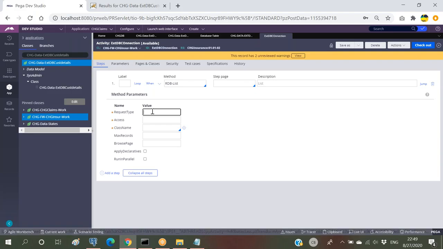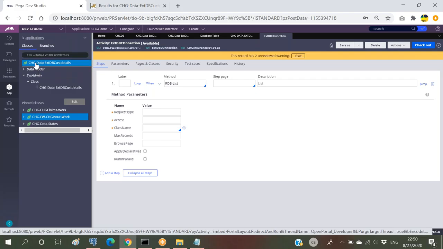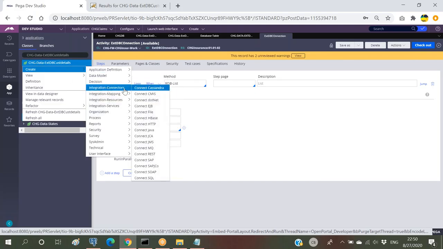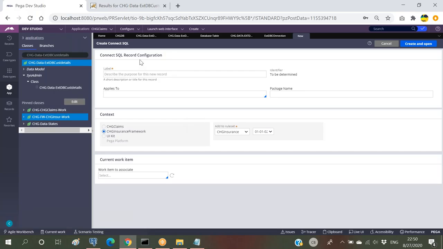And here we have to provide the request type. The request type in this RDB method should be Connect SQL. So we have to create one separate Connect SQL rule in the same class, so that it can interact with the corresponding table connected to it. So now I'm trying to create one new Connect SQL rule. It is just like a connector, it will be there here.